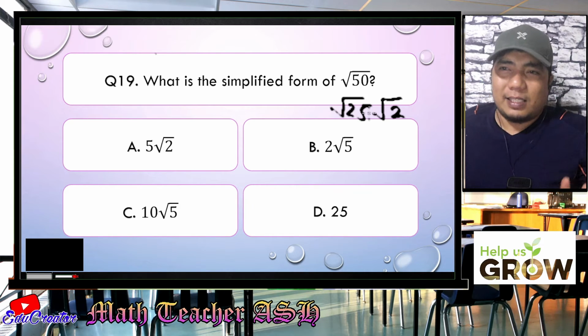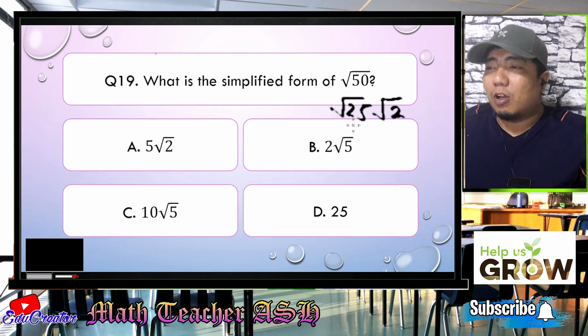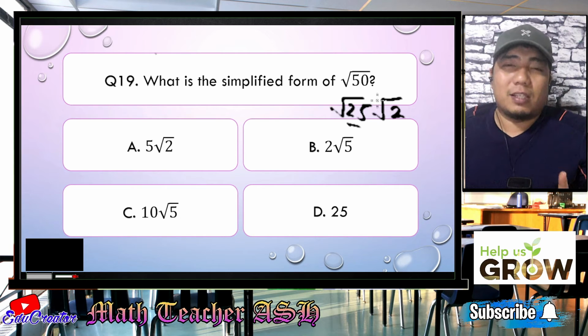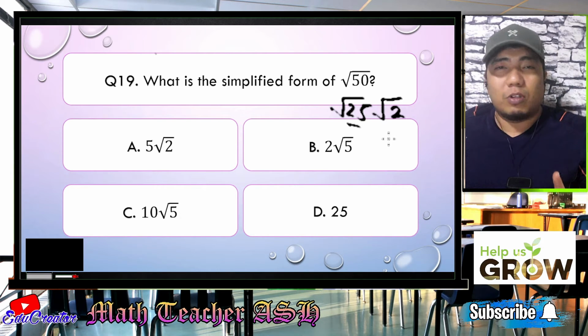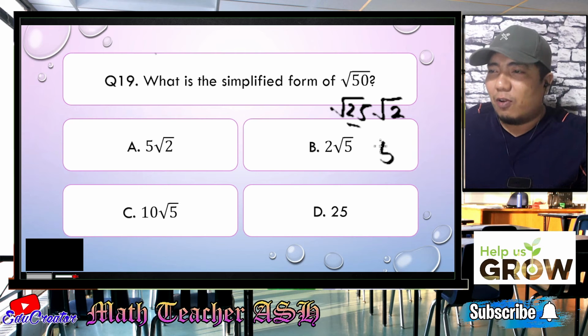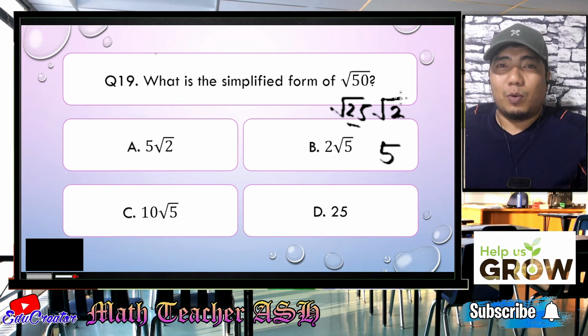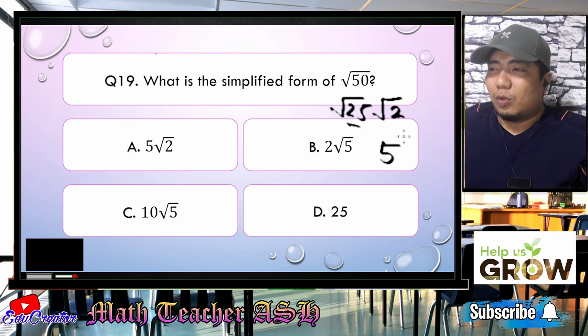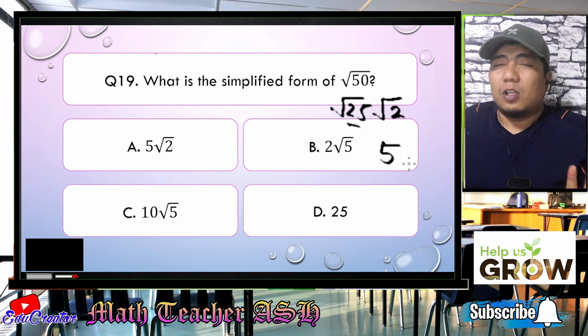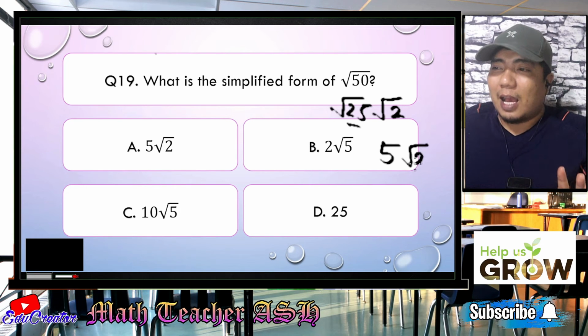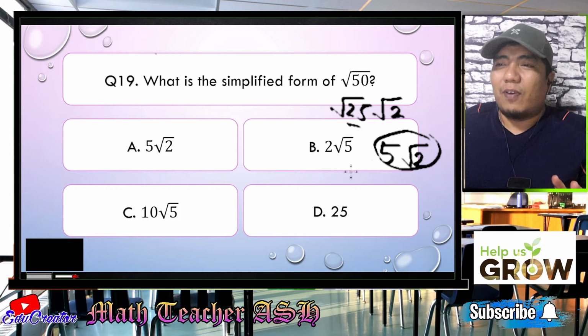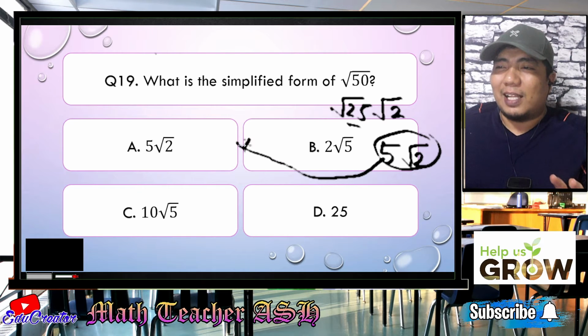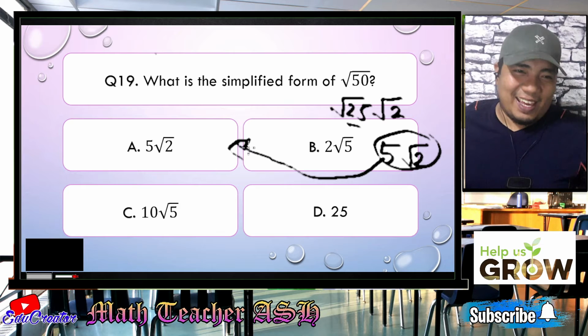Now, is this the answer? Not yet, my dear math learners, because the square root of 25 here is a perfect square. And what is the square root of 25? Very good. That is 5. Now, does the square root of 2 have a root? Okay, none. So, therefore, if it doesn't have any square root, you just copy. So, the final answer is 5 square root of 2, which is letter A.